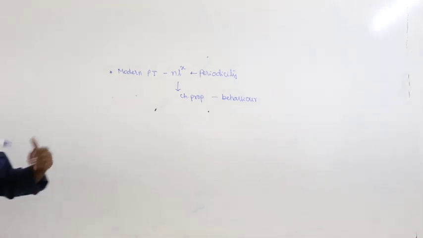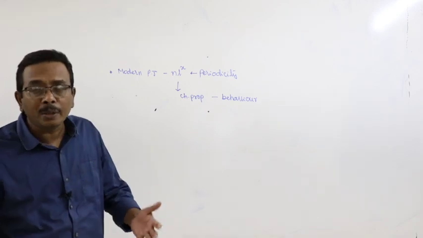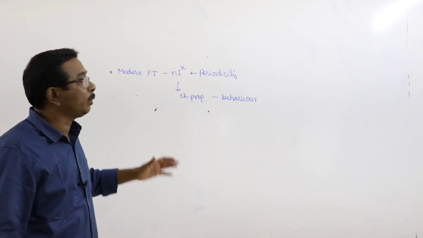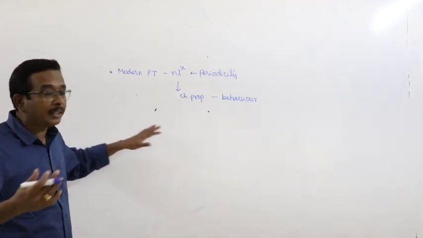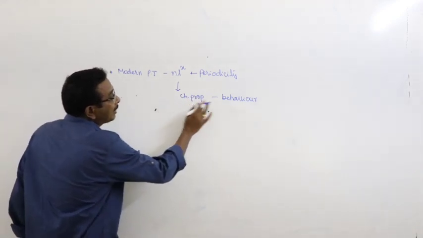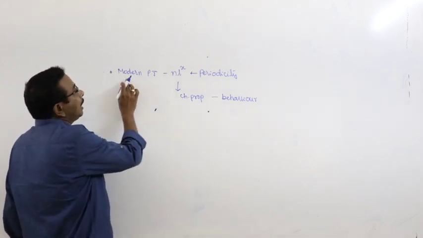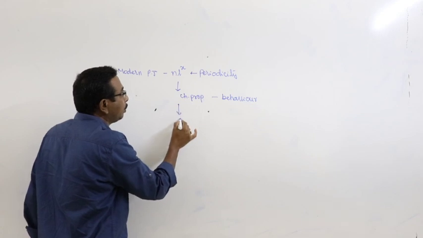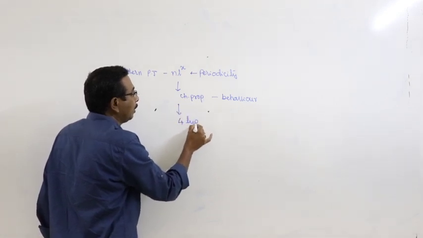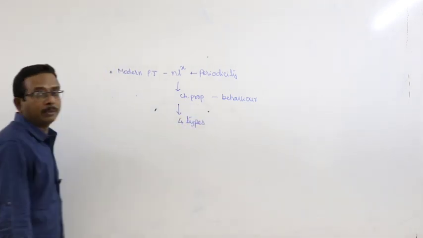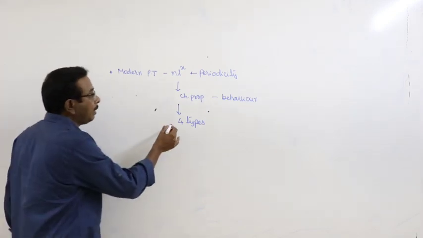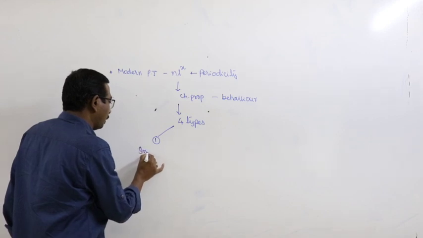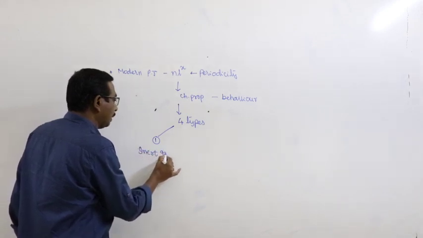So once again, the elements in the modern periodic table are classified into four types, and here, based on the chemical behavior, the elements present in the modern periodic table are classified into four types. What are the four types of the elements? Here the first one, inert gases.